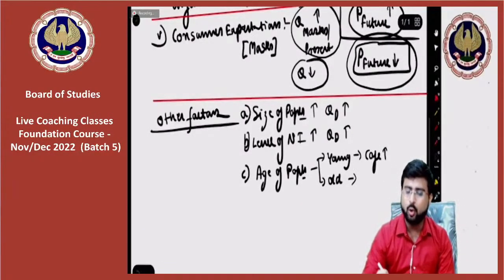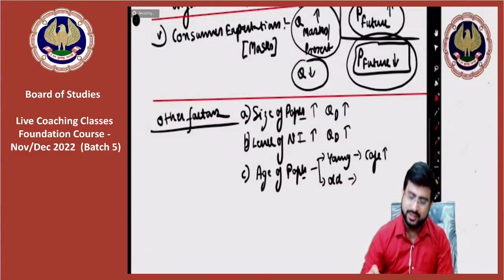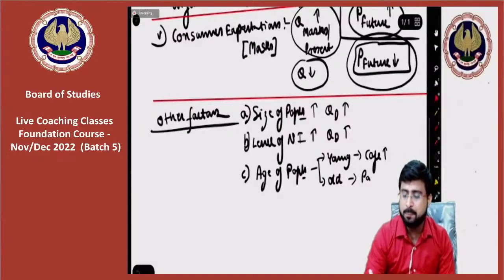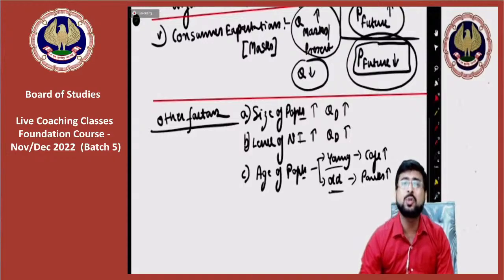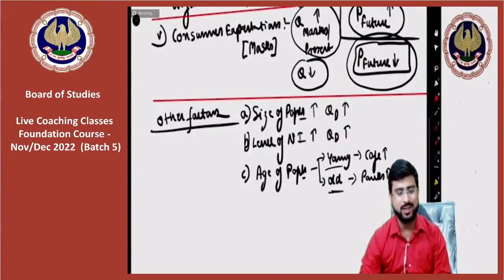But let's say if there are more old people, yes, old people also go to cafes, but there might be more demand for public parks and stuff. And similarly, other commodities which the old people like. What I'm trying to say is the age of the country also decides the quantity which will rise and the quantity which will fall. Okay, moving on.